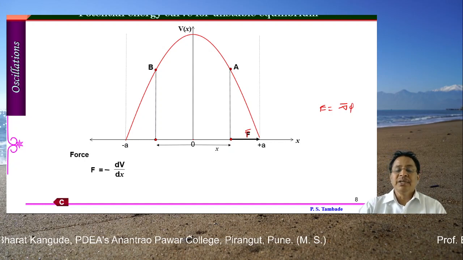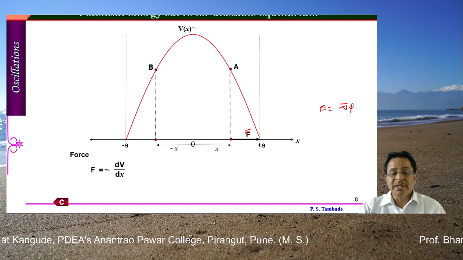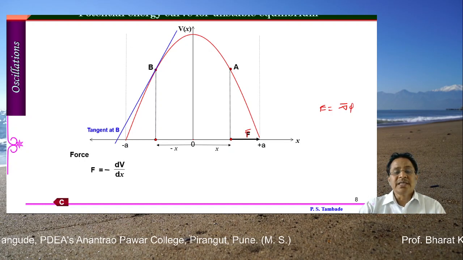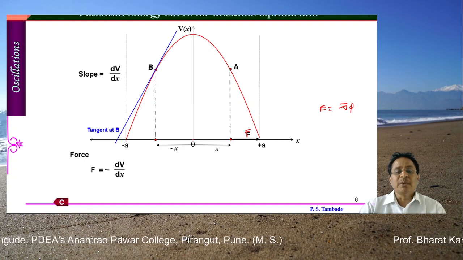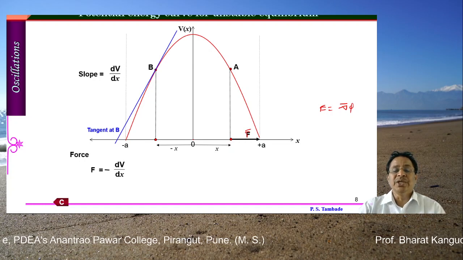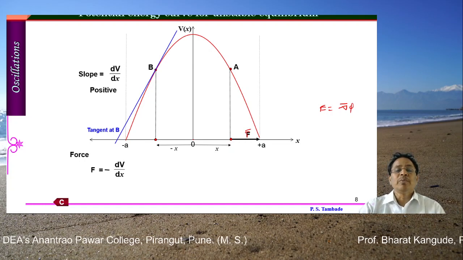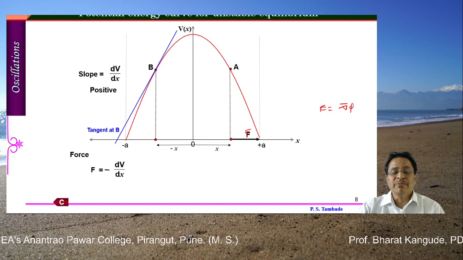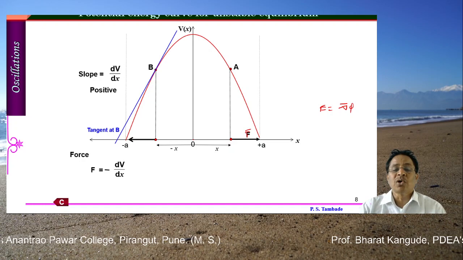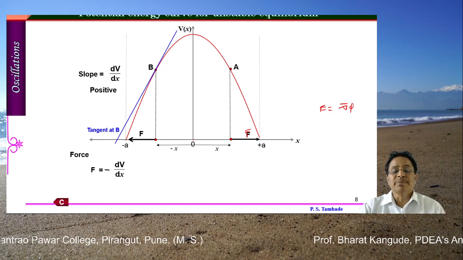You can very easily identify this time, this displacement is minus x, and the tangent drawn in this case is as shown by this. Get the slope of this particular tangent at point B. This slope is given by change in V divided by change in x, that is dv upon dx, and this time this slope is going to be positive. If this slope is positive, then the force acting in this case is negative, or the force going in the negative x direction, which is shown by this particular arrow here.